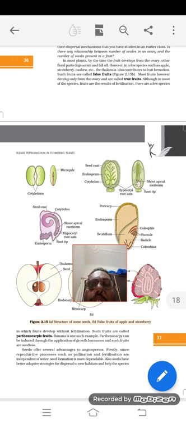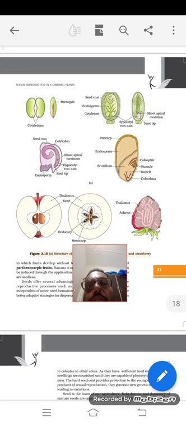So these fruits are also divided into two types, that is true fruit and false fruit. True fruit means if there is any fruit that is formed exactly from the ovary, those are called true fruits. If any fruits are formed outside of the ovary, it is called a false fruit. The best example for this is the strawberry and other things.